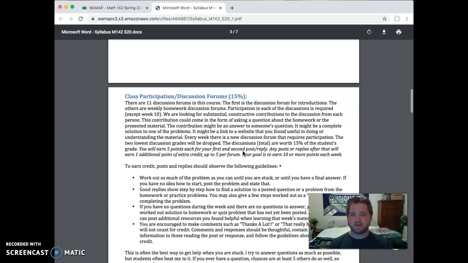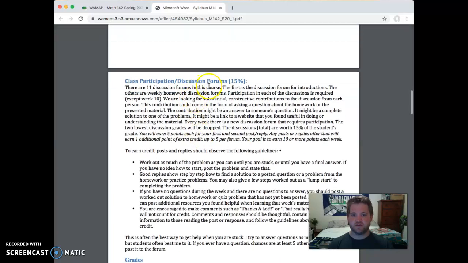Now, in terms of class participation and the discussion forum. Each week there will be a forum: a week 1 forum, week 2 forum, week 3 forum. This is where you will be posting homework questions and answering homework questions. The way you get points is I want you to post at least twice a week with some sort of substantial content. Whether you're posting a homework question, posting an attempt at a homework question, answering a homework question, or posting links to helpful resources, all of that will be considered substantial or meaningful, and I'll give you credit for it.